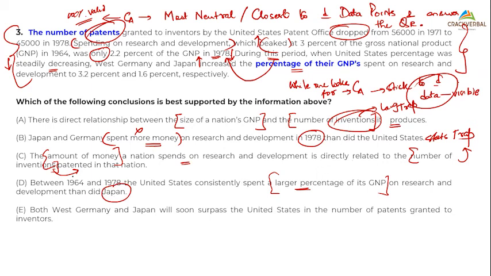Now, Japan, I don't have data for 1964, but I have data for 1978. It has increased. I can say it can increase from zero also, right? It can be a minute increase, from a value of zero investment to some increase. I can see 1.6. So this whole thing, spending, is what we are looking at. Spending a larger share of this and this than did Japan. Can I infer this from the para? Looking at the values, this is 2.2 for the US and I am talking of 1.6 for Japan. Can I infer this from the para? I can, right?